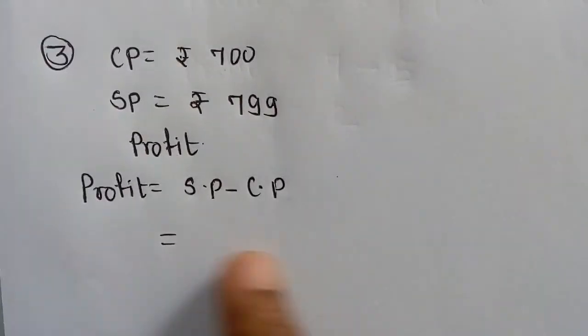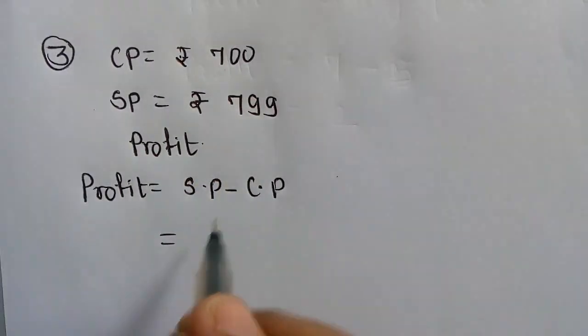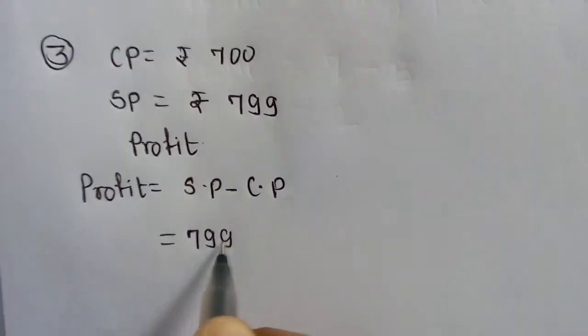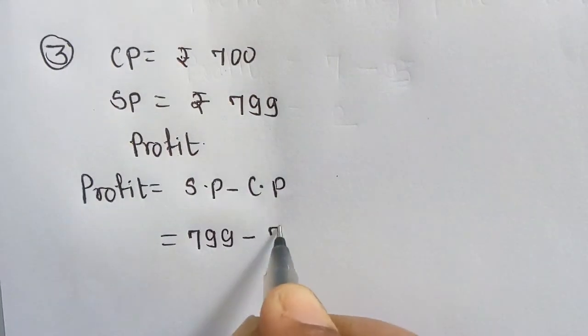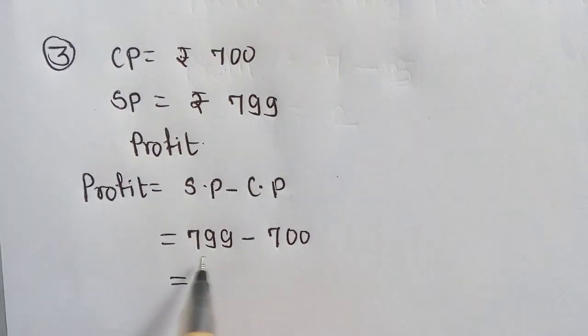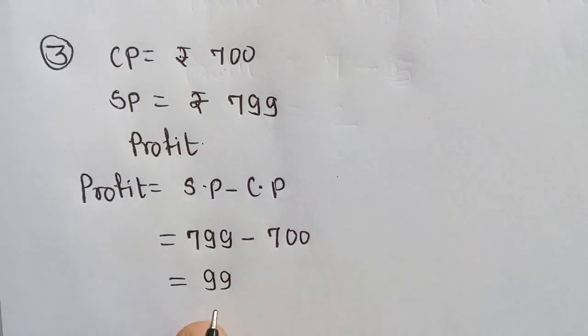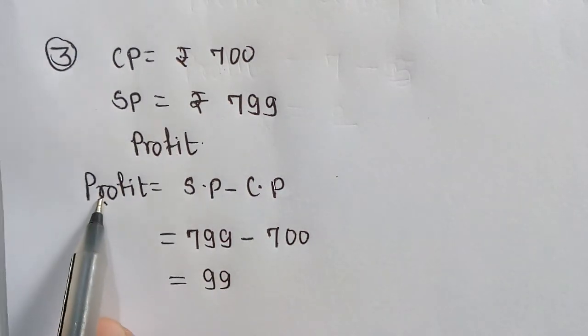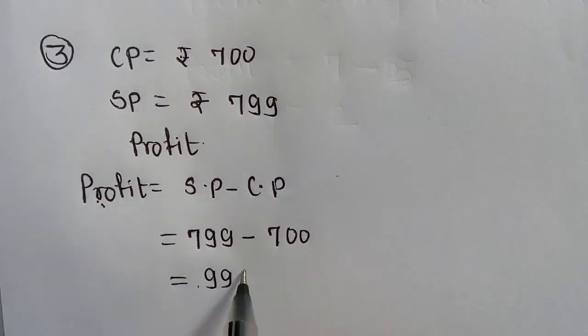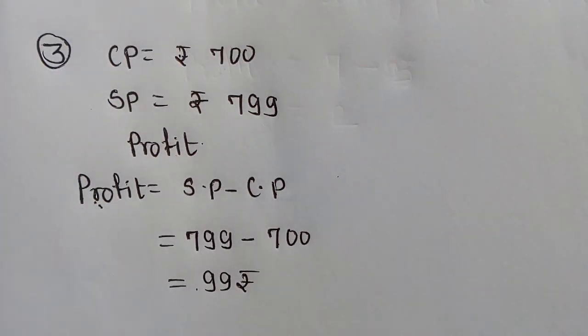So here we will put these values. What is the selling price? 799, and cost price is rupees 700. So the subtraction is 99. This is 99. It is profit. Profit is equal to rupees 99. Simple. One more example we will see, then the concept will be clear.